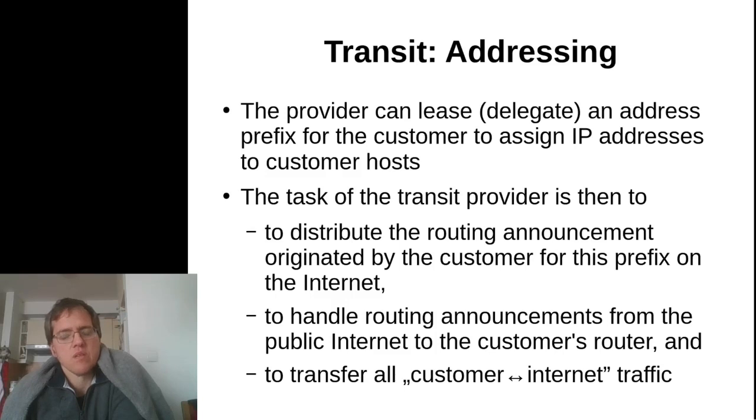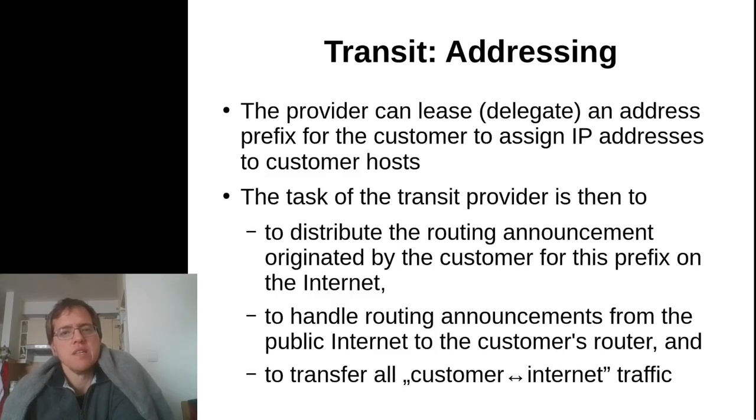In the case of autonomous systems, one single IP address will not be enough, because a customer autonomous system may contain lots of hosts and routers, maybe in the thousands, and each of them will need separate routable, fixed IP addresses. So in this case, the transit provider provides to the customer an IP prefix instead of a single IP address.